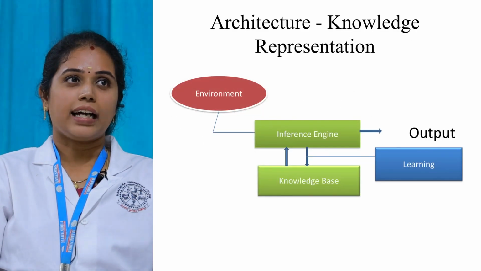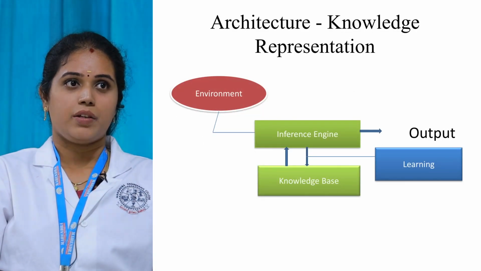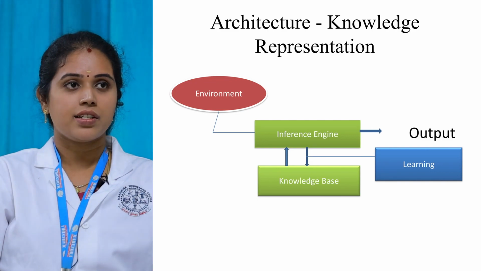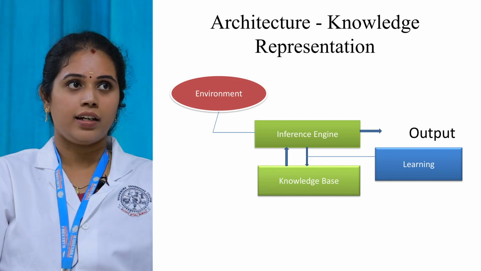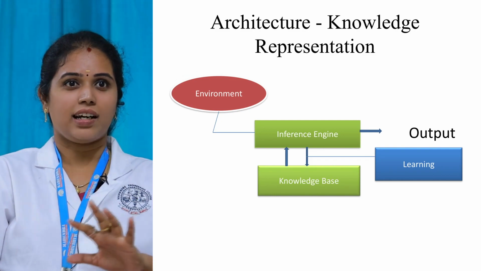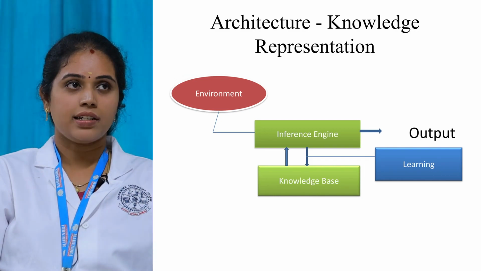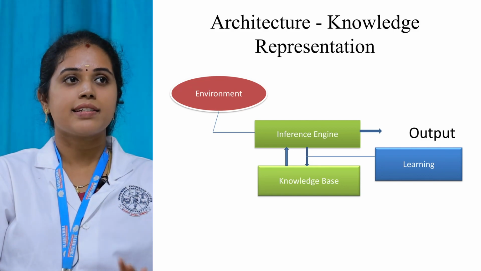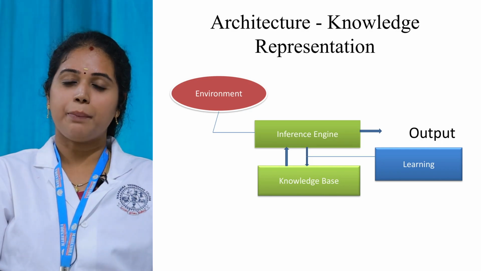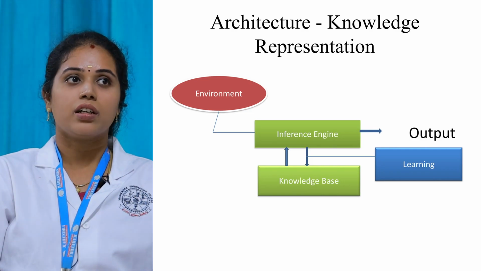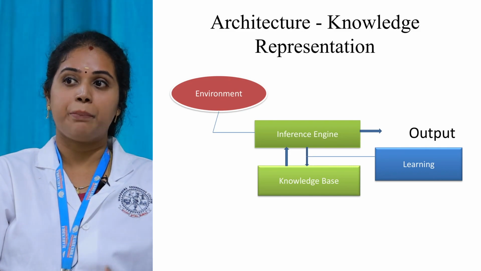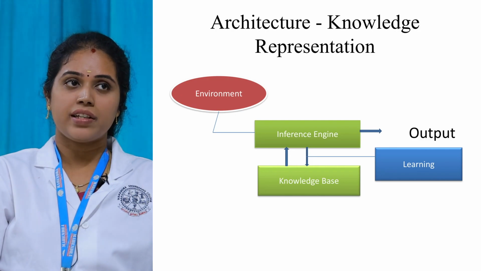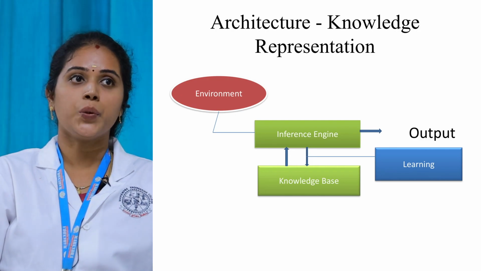Then here is a little architecture about knowledge representation. We have four blocks. First one is environment, inference engine, knowledge base, and then learning. What is environment? Actually, it is an outside thing, right? The agent present in the environment gets the information from the environment and it is given to the inference engine. What is the purpose of the inference engine? It can derive new inputs with the previously stored knowledge about the environment.